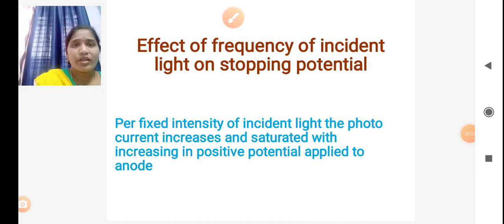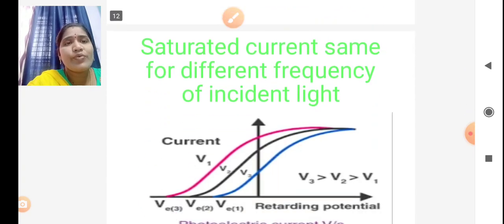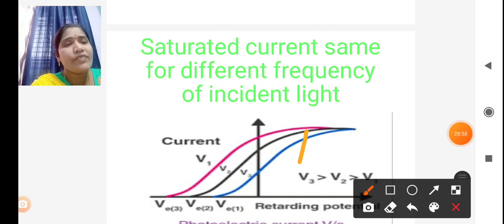So how does the stopping potential depend on the frequency? Before that, we discussed the saturated current for different frequencies of incident light. Look at this graph: this is stopping potential 1, this is one range of frequency, this is another range of frequency.